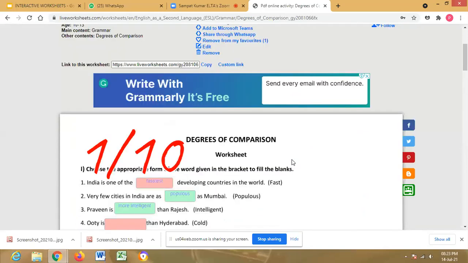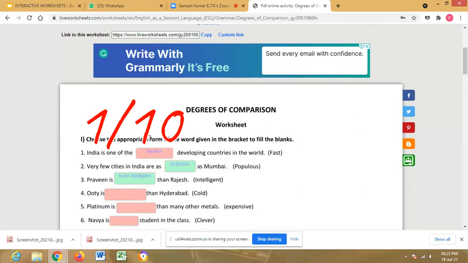Suppose in this worksheet I would like to add the name of the student, class, and school name, but I forgot to add them. Now I cannot edit this one. I cannot insert the names of the children and their details here. So whatever worksheet we want to design, we have to complete all the details in the document itself, and then we can upload it as PDF, sir.